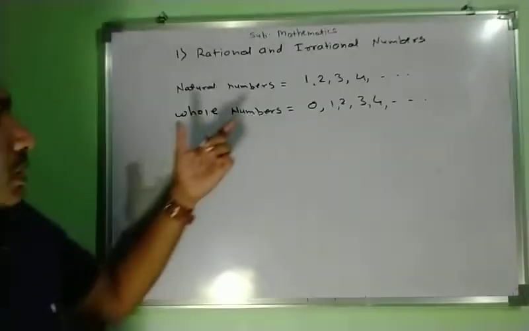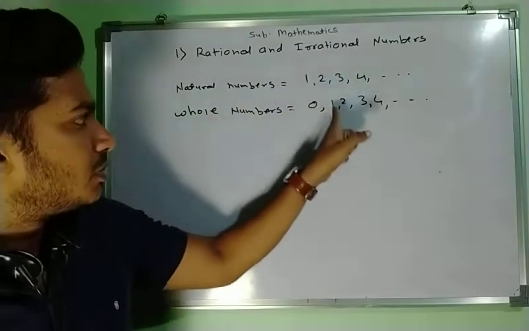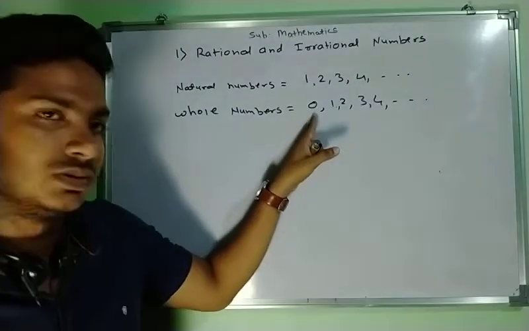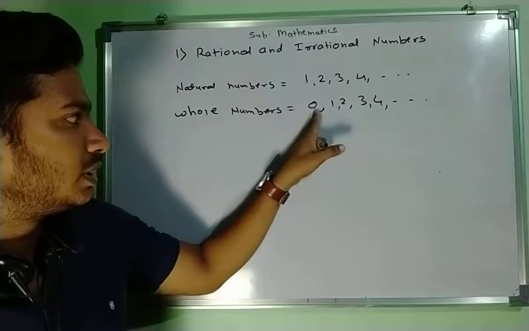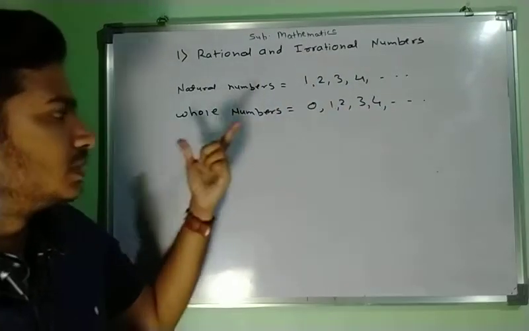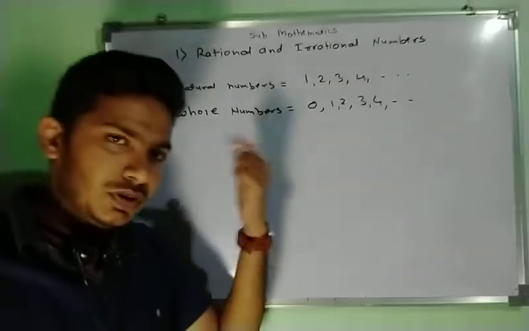So the natural numbers, that means these numbers 1, 2, 3, 4 up to infinity, including 0. Look here, we are including 0 over here also. So the natural numbers including 0 are the whole numbers, that means 0, 1, 2, 3, 4 up to infinity.